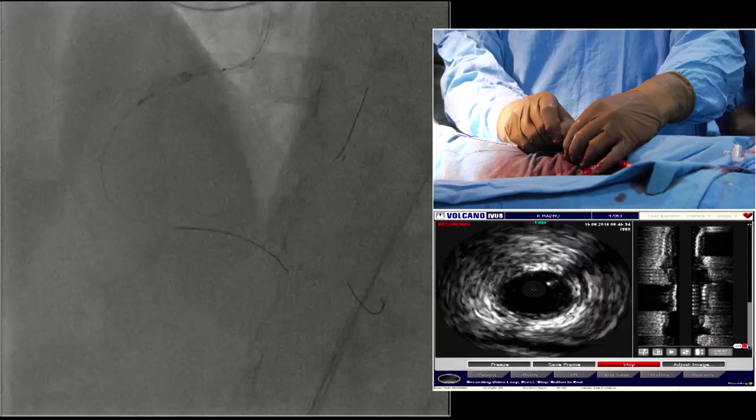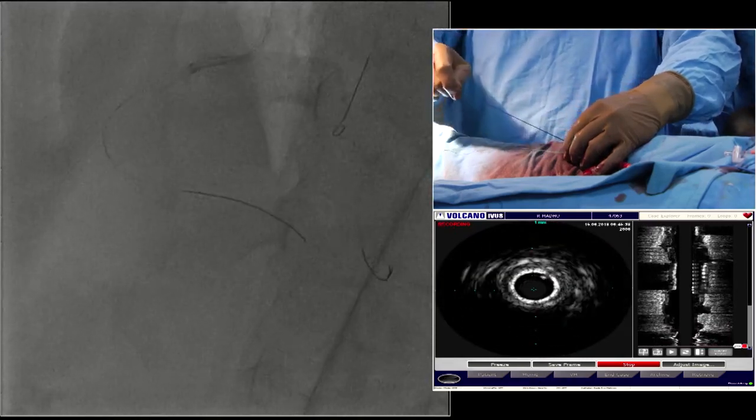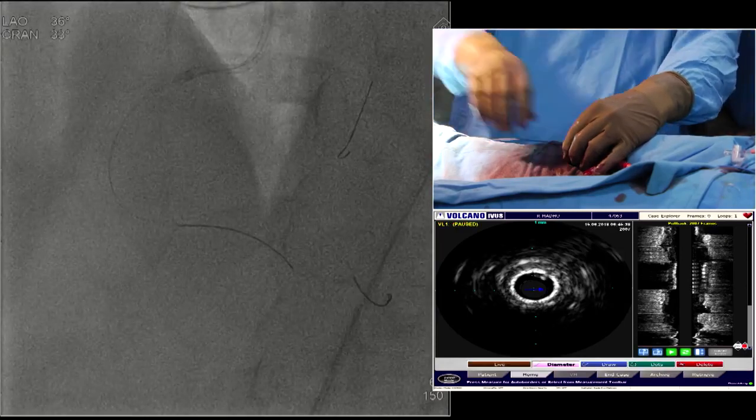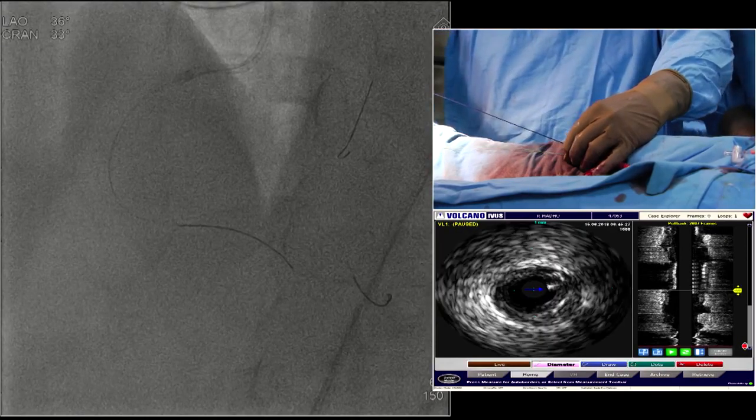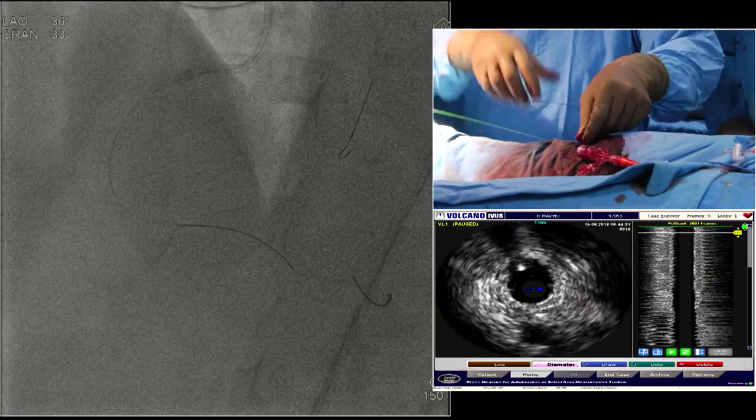So can somebody show me what is the size of the vessel at the distal end?